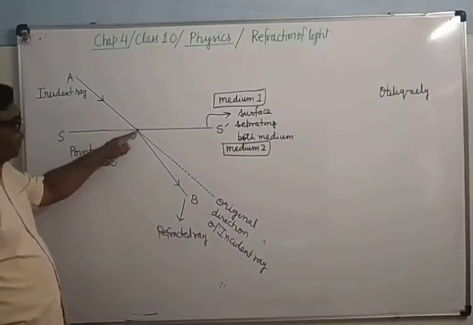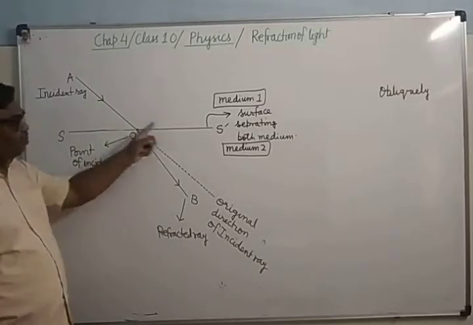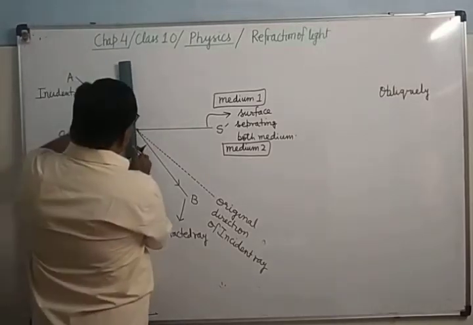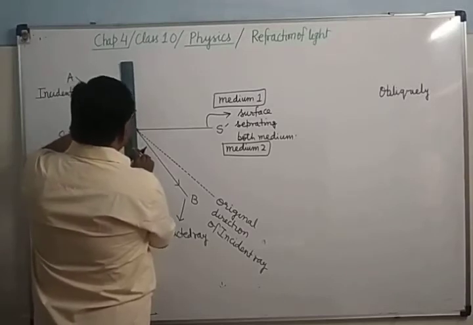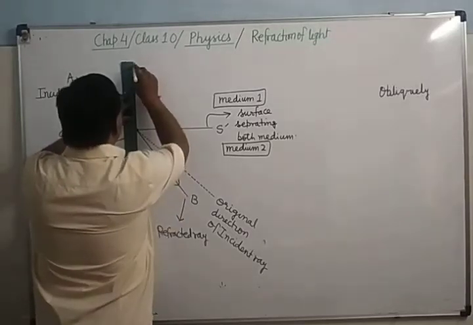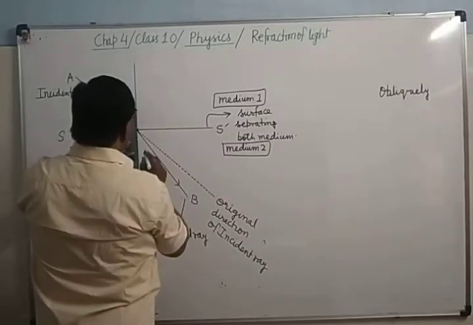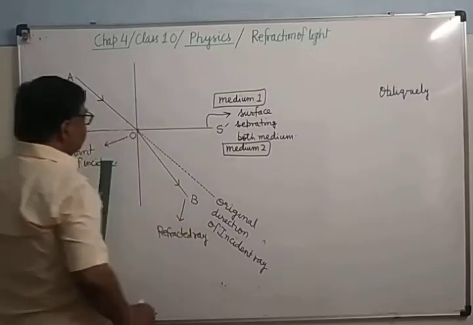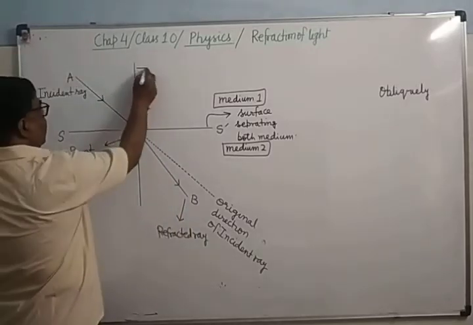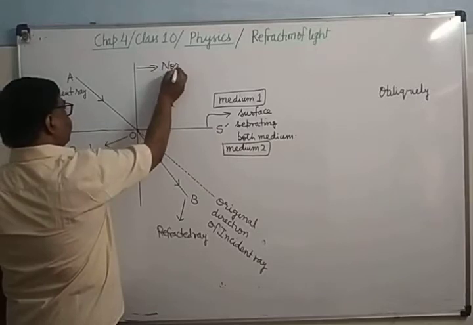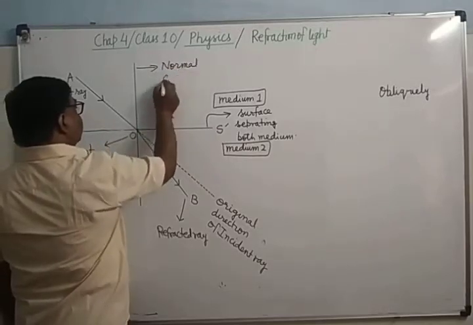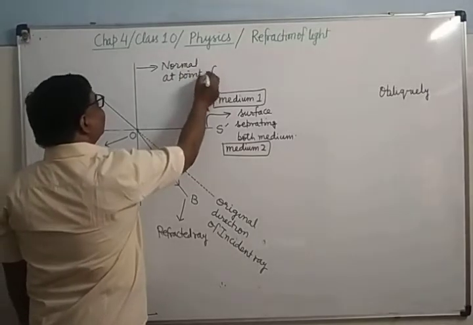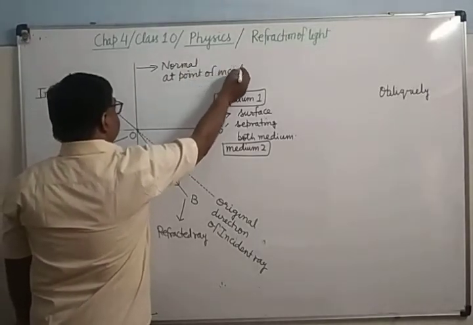At the point of incidence O, you draw a normal to the surface SOH dash. Here a normal has been drawn. This is the normal at the point of incidence.